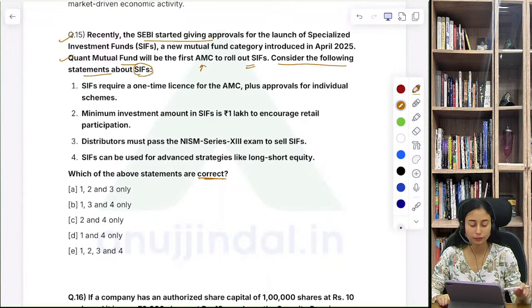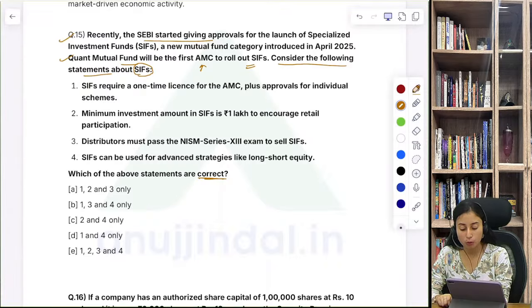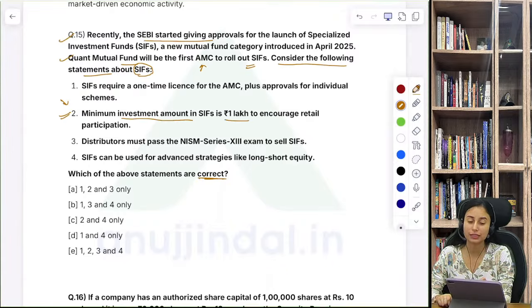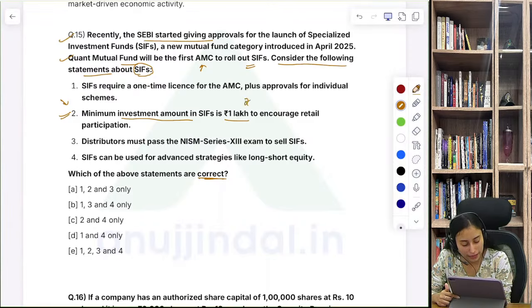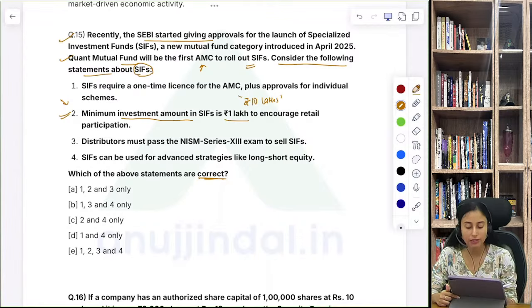Question number 15. So right. So statement number 2. The minimum investment amount for SIF is 1 lakh. No, this is incorrect. The minimum investment amount is 10 lakh for SIF. All other statements are correct in this case. Why?